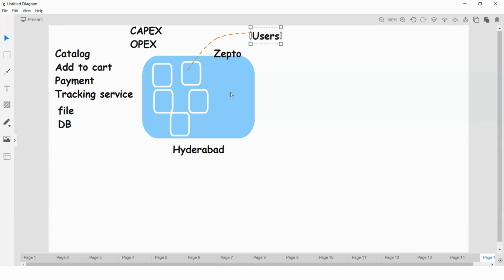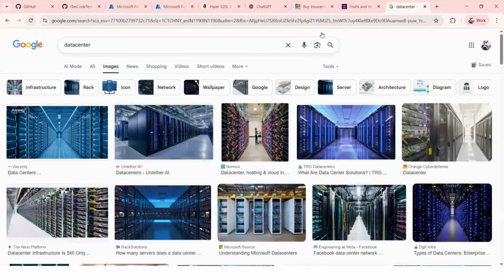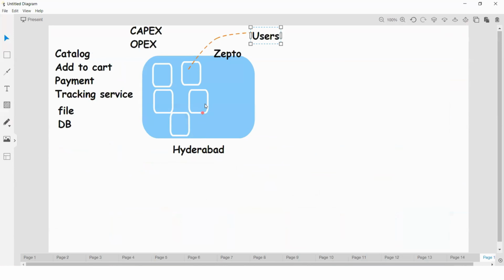So after some point of time, our Zepto users, they are reporting that there is an issue with tracking. Whenever they are trying to place an order, they are not able to track their orders because of this server, the tracking service. There is an issue with the tracking server, right? That's why they are not able to track their orders.